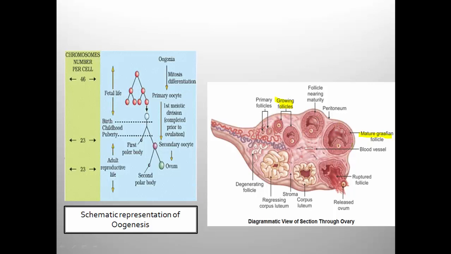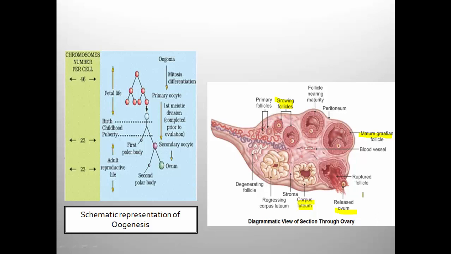When this Graafian follicle ruptures, it releases the egg or ovum, which is at secondary oocyte stage. Once the Graafian follicle ruptures and ovulation is completed, the Graafian follicle is transformed into an irregular structure called corpus luteum, and this corpus luteum secretes a hormone progesterone.